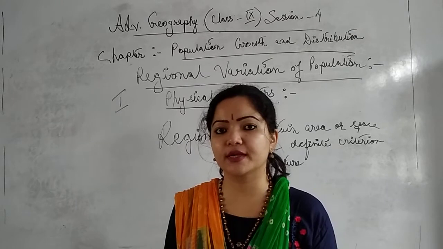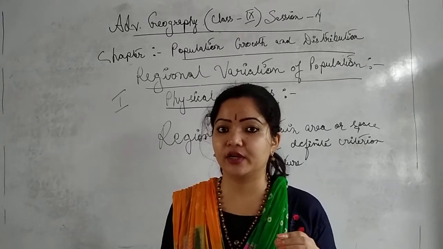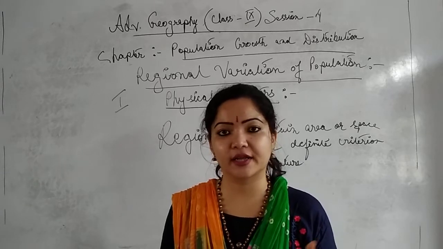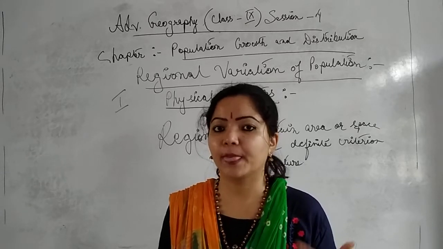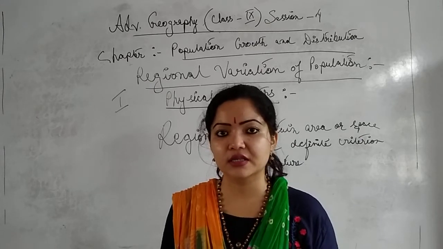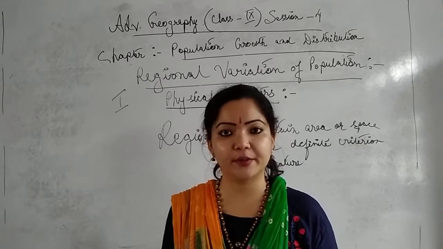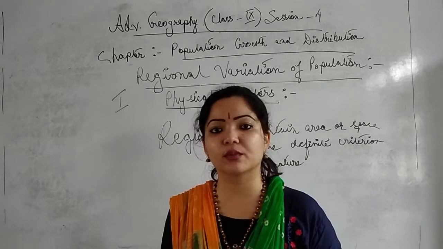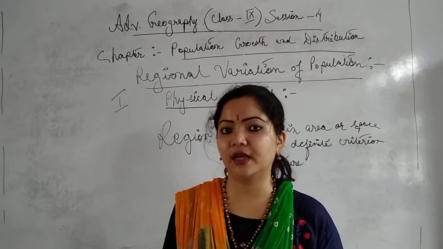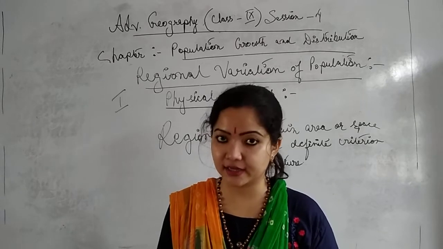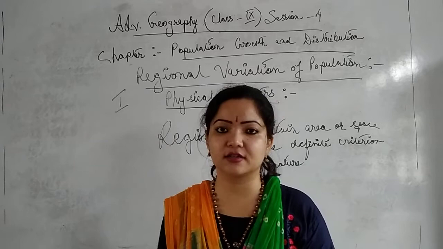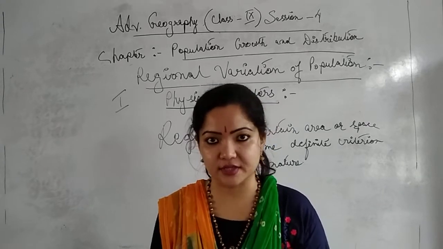Equatorial type of climate means what? The average annual rainfall will be more than 300 centimeters and the temperature will also be very high, suppose more than 37 degrees Celsius. Is it clear? So high temperature and high rainfall result in what? Equatorial type of climate. So the region that lies between 10 degrees north and 10 degrees south of the 0 degree equator is known as what? Equatorial region. Is it clear?